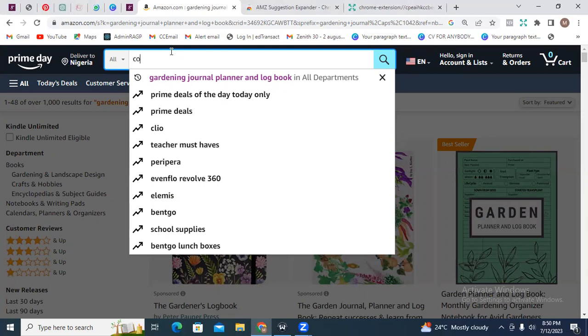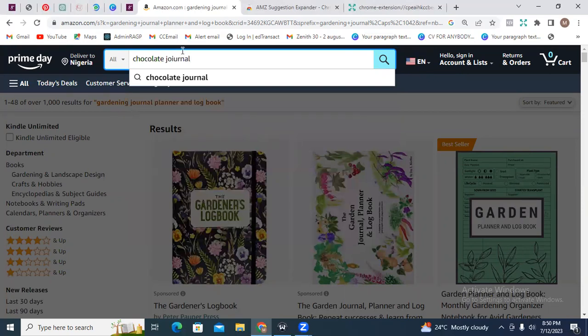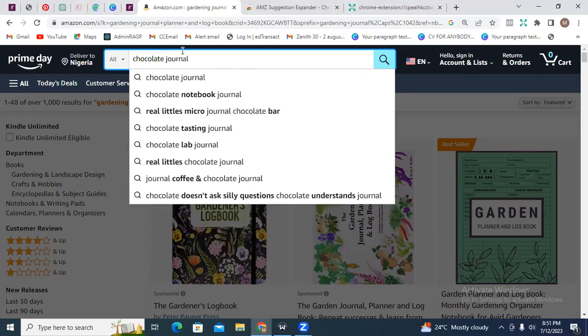So I'll just come to my search and I'll type chocolate journal. I just installed the search suggestion expander, but I think it's not been properly installed, so it's really not showing up the way I wanted it to show. Usually it will expand your search and help you to see other things that other people are searching for. All right. So chocolate journal, we have chocolate notebook journal and all. So chocolate tasting journal. You can see basically these are niches that people are really not looking at yet. There's not a lot of competition around these niches yet, so you want to capitalize on that to produce books around these niches.